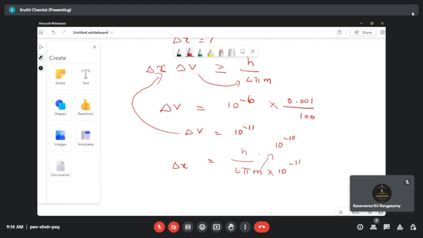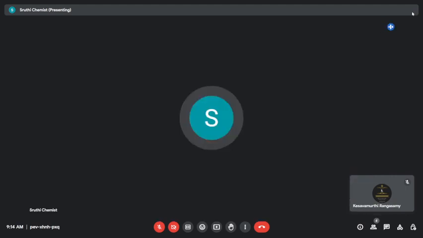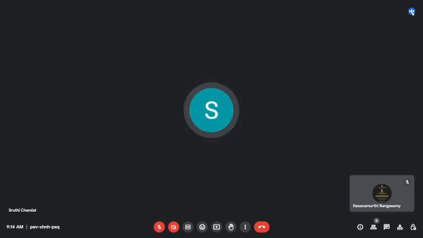Quantum numbers will be followed in the next class. The quantum numbers part is a bit interesting. Till here it's just substituting the formulas, but the quantum numbers will be quite interesting.